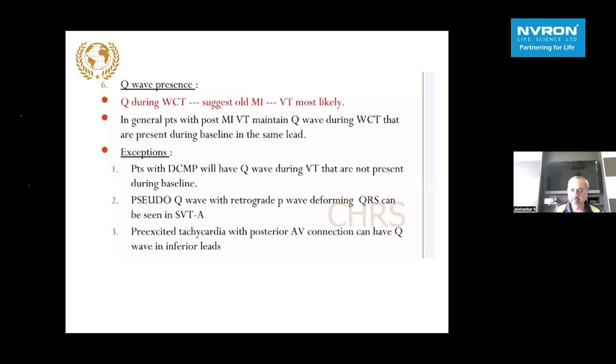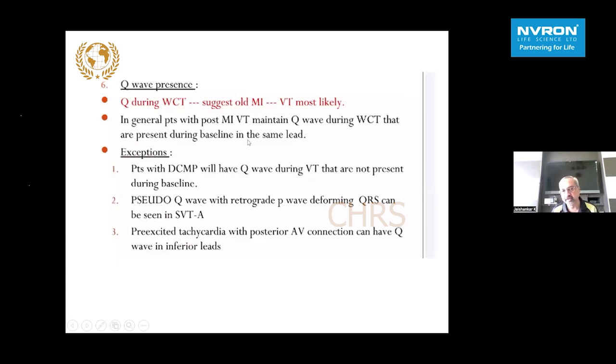Presence of Q waves during broad complex tachycardia suggests an old MI, and most often it is VT. It is not that patients with old MI cannot have SVTs. Most often they have a VT, particularly in the background of a severe left ventricular systolic dysfunction. In general, patients with post-MI VT maintain Q waves during wide complex tachycardia that are present at baseline in the same leads.